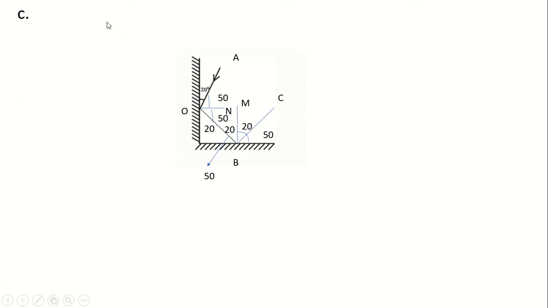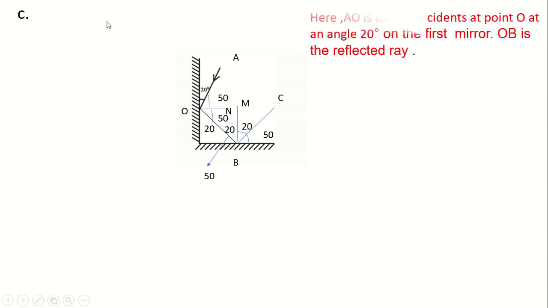So dear students, our C number question was, you have seen the figure previously, where only one incident ray is given, and here you have to draw the reflected ray.